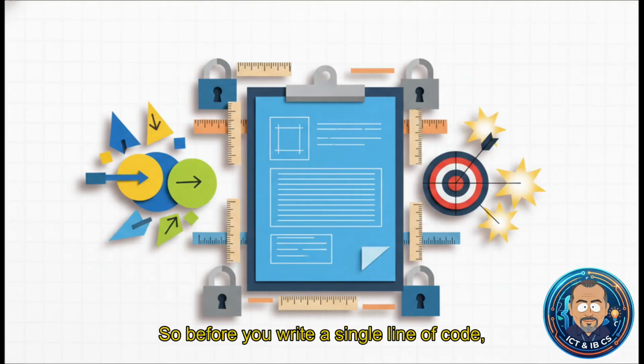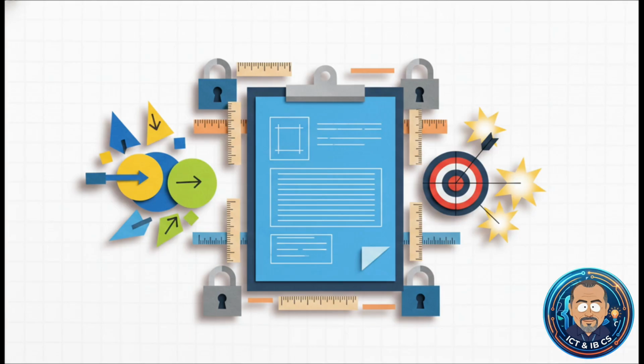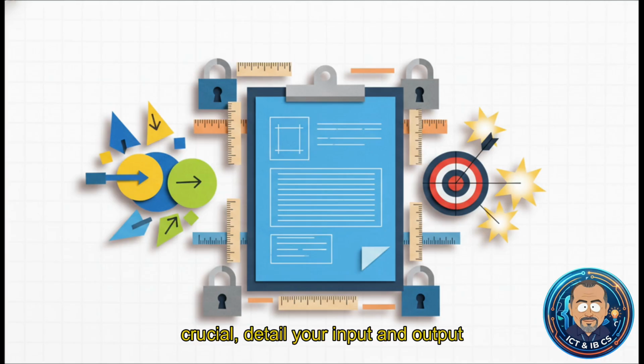So before you write a single line of code, you absolutely have to construct what's called a problem specification. This basically defines the boundaries of your goal. You need a clear problem statement, you've got to outline your constraints and limitations, define your high-level objectives, and, this is absolutely crucial, detail your input and output specifications. Why does this matter? Well, imagine you're building a small game feature, like a jump mechanic. If you don't define the constraints like gravity, the inputs, say hitting the spacebar, and the outputs like upward movement on the y-axis, you simply can't write an effective program. You just have to know exactly what you're taking in and what you're expected to produce.